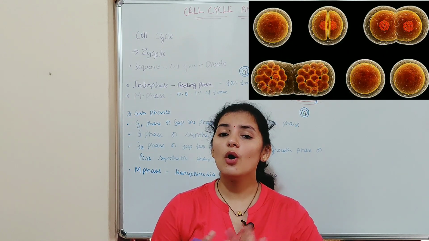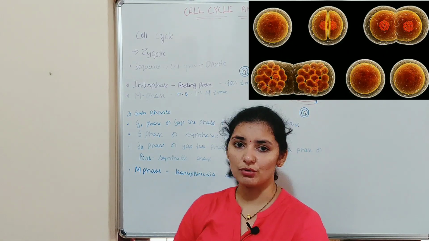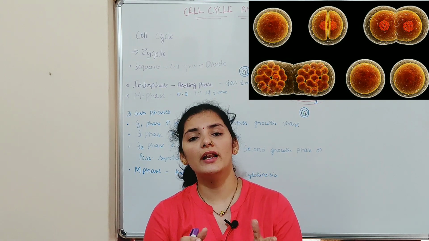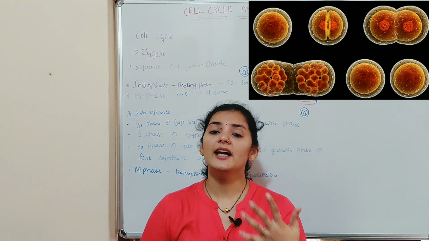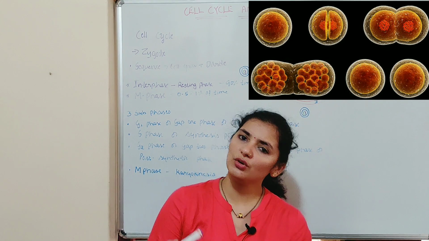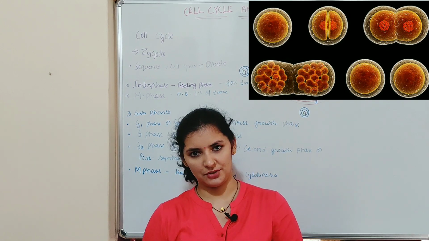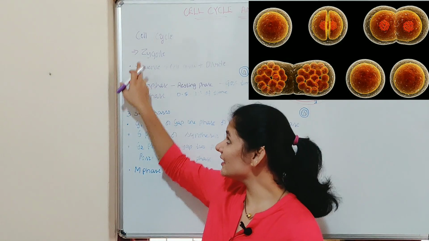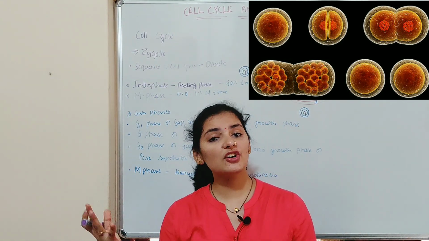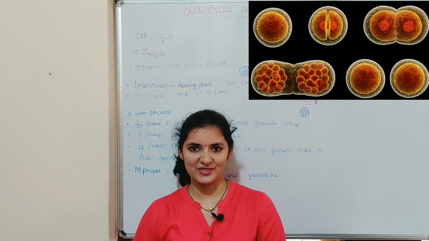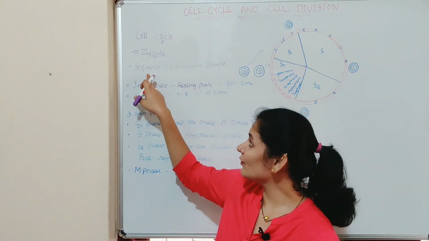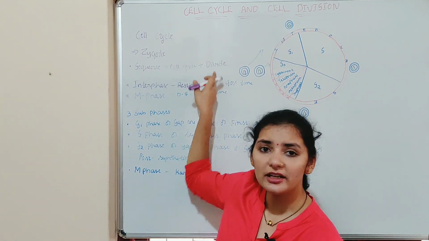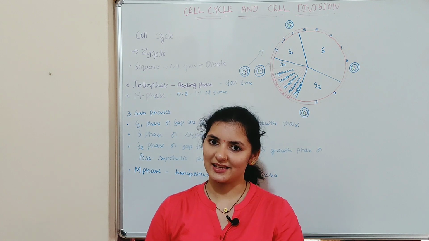As you all know, all cells including this zygote will reproduce by dividing into two daughter cells, and the produced daughter cells again grow and divide, and it continues. So because of this continuous cell growth and division, this single cell produces such a large organism having millions of cells. This sequence of events by which cells grow and divide is known as cell cycle.